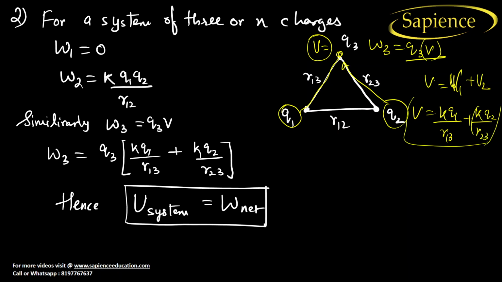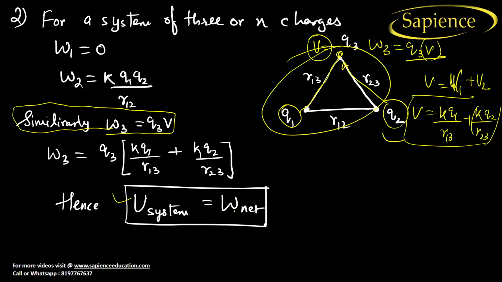If you don't understand this potential, go through the previous video on how to find the potential. I can't help with that here, right? Similarly, the work done W3 is equal to Q3 into V. So finally we get W3 equal to Q3 into K Q1 by R13 plus K Q2 by R23. Now we want the potential energy of the system of three charges, which will be equal to W net.